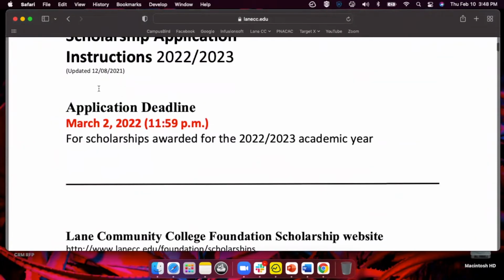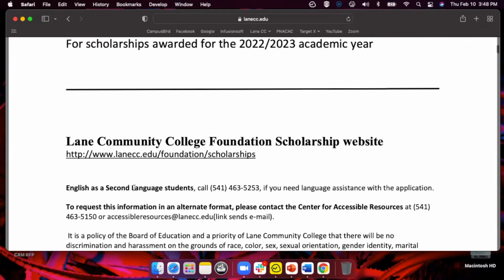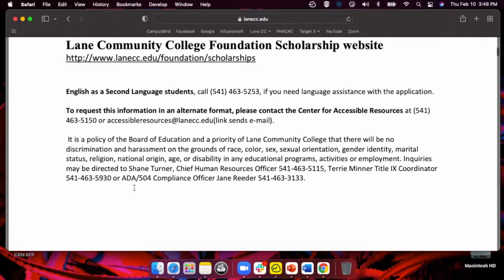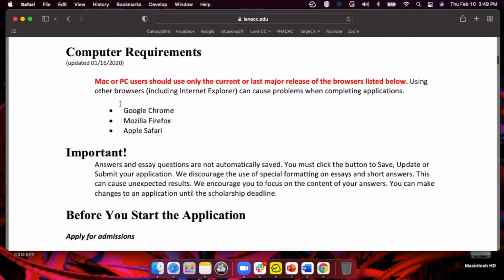The application deadline for our application is March 2nd before 11:59 p.m. You don't want to wait till then. I would recommend, and we all recommend, you start on this process early on, especially because there are essay questions required as part of the application. And you'll want to make sure you give folks, especially adults, enough time for them to review it prior to submitting your application. So before you start, make sure that you cover these computer requirements here.